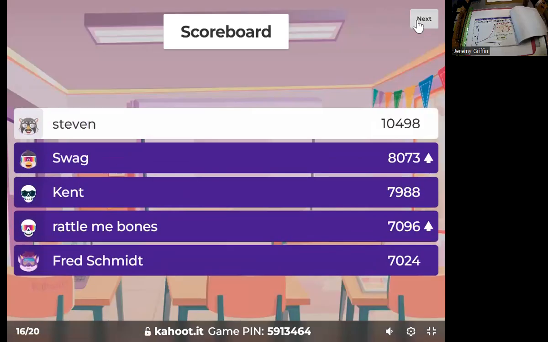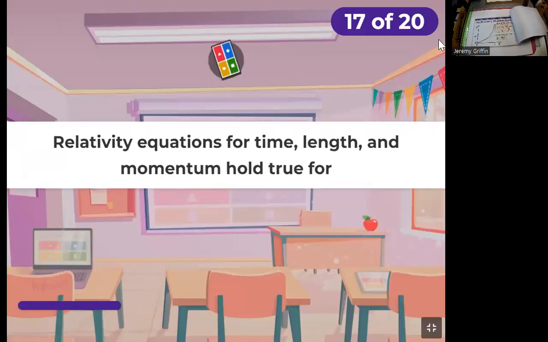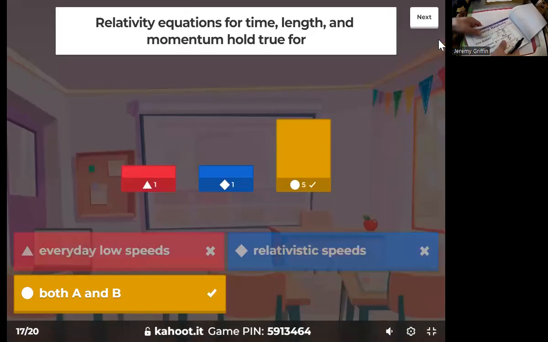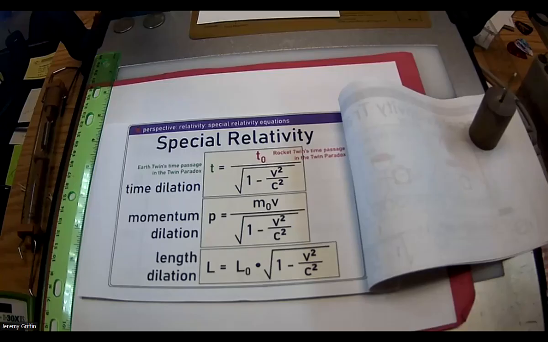All right, moving up. Relativity equations for time, length, and momentum hold true for relativistic scenarios, but also everyday scenarios. So there's a science principle embedded in this called the correspondence principle. Let me flip over and talk about this a bit. This is going to show up a little bit later today when we're solving some of those other puzzles.